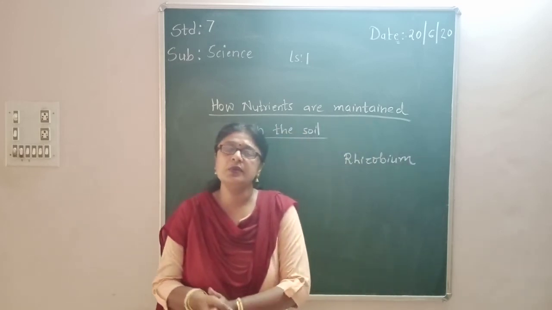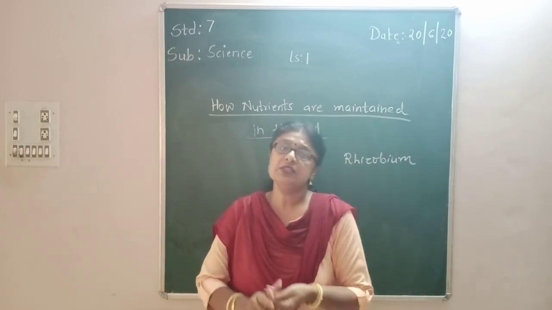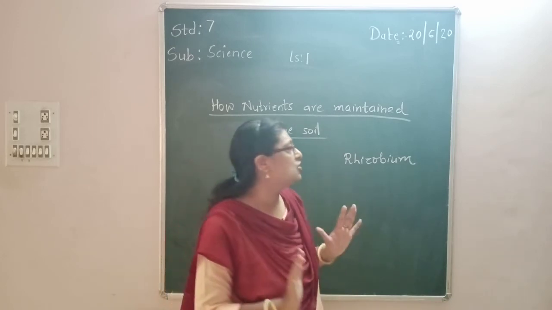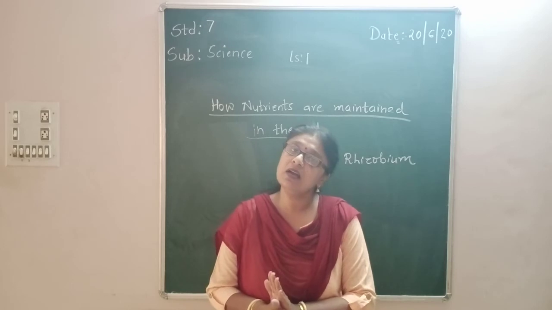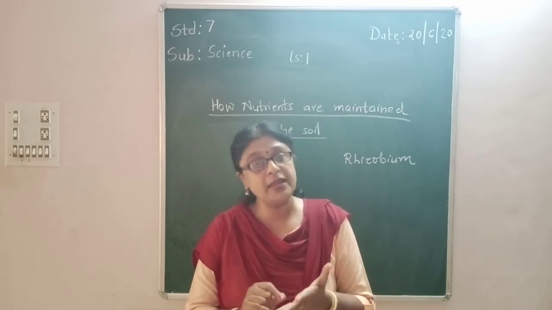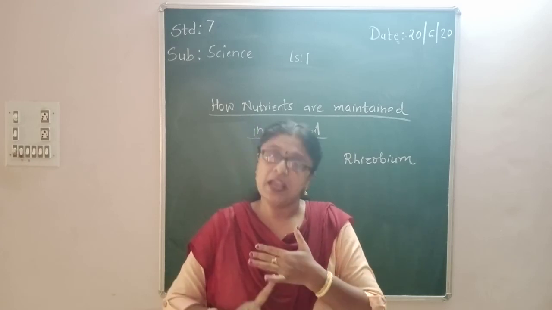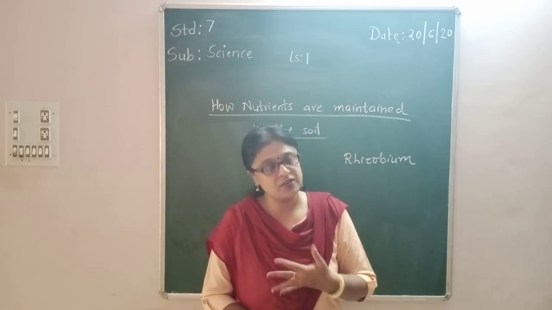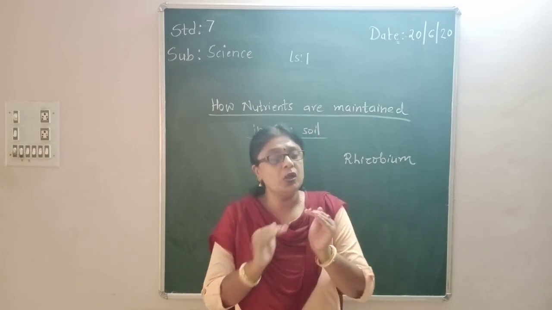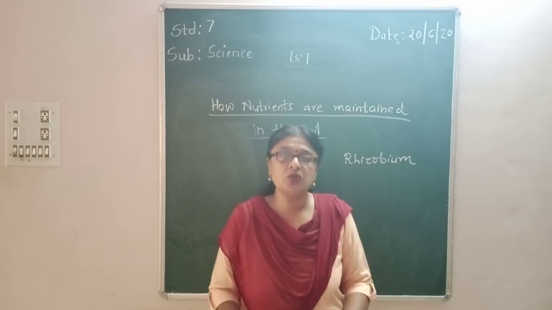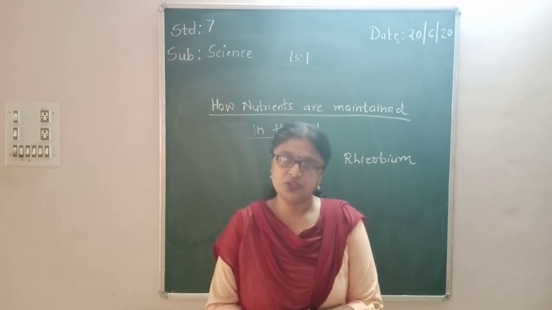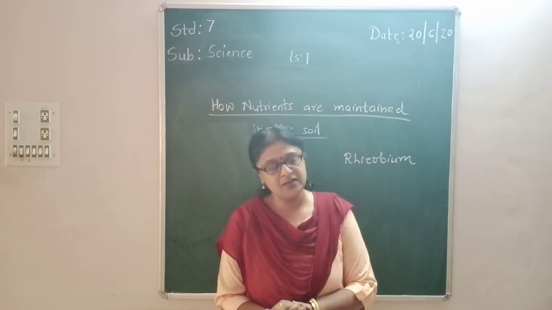Tomorrow we will start with the keywords. Before we do the exercise and keywords, children, your homework is just to read the entire chapter. Go through all the main topics, that is autotrophs, heterotrophs, saprotrophs, symbiotic relation, insectivorous plants, and what is rhizobium bacterium. Okay, all these important topics, please go through them, so that tomorrow when we do the keywords and exercise, you don't have any doubt in your mind. Is that clear?